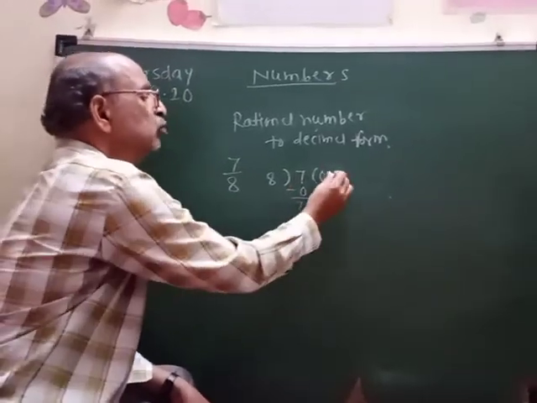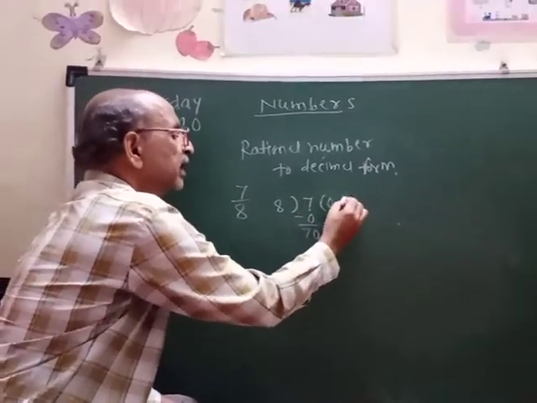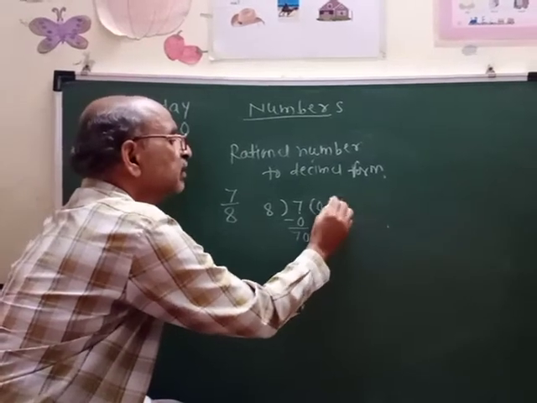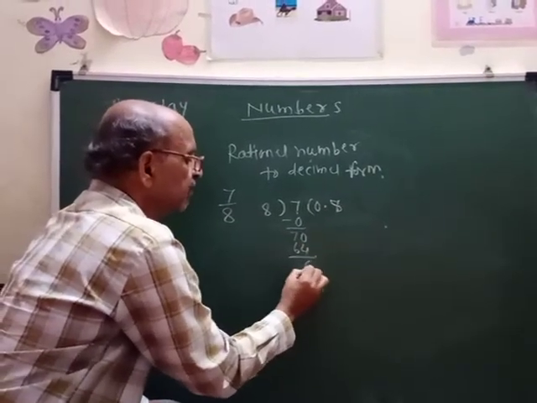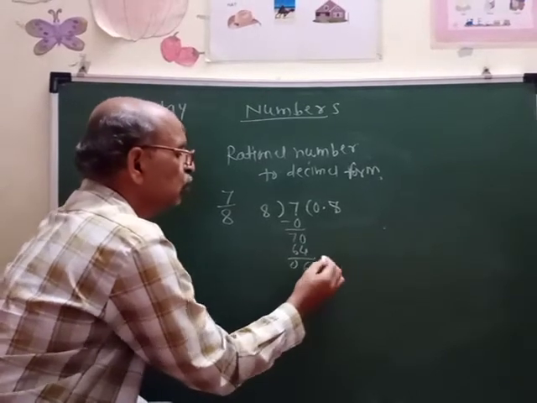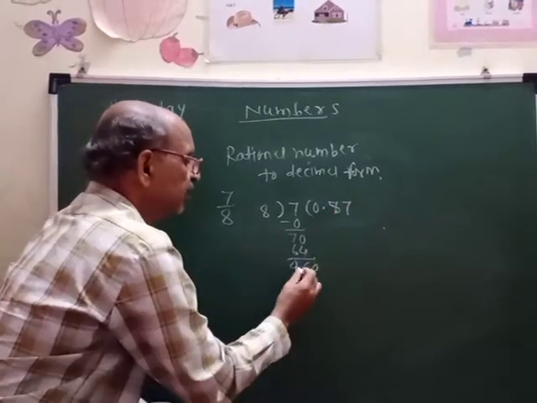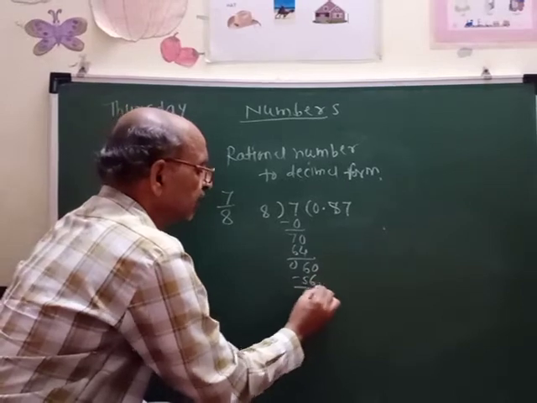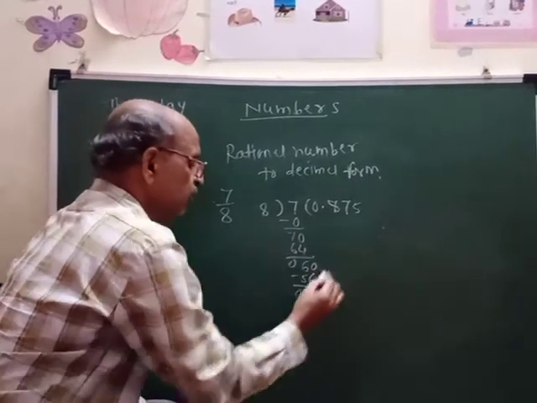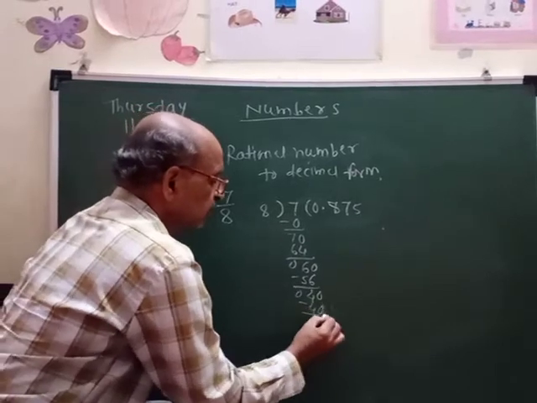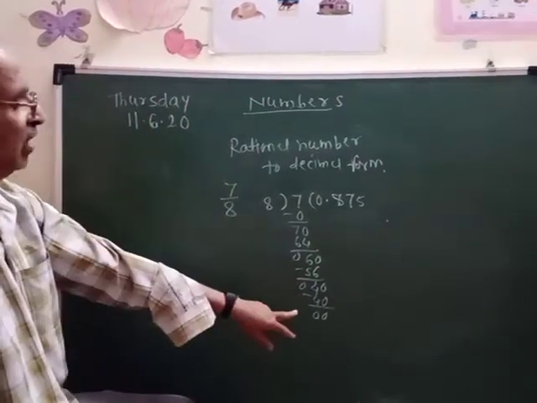Then we take a new 0, so decimal point, 8 eights are 64. Remainder 6. Again we take a new 0. 8 sevens are 56. Remainder 4. Again we take a new 0. 8 fives are 40. So here also you are getting the remainder as 0.